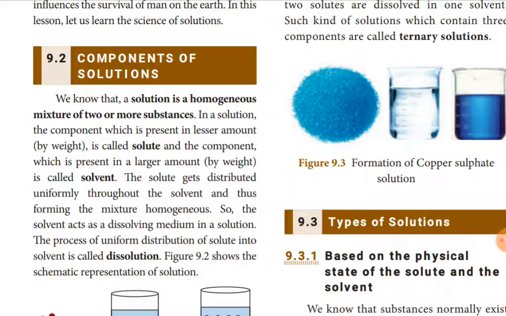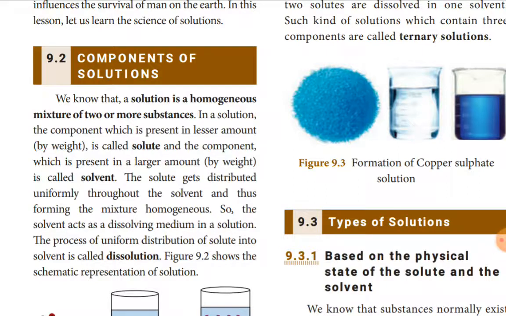So the solvent acts as a dissolving medium, which dissolves the sodium chloride or sugar or whatever component is taken. The process of uniform distribution of solute particles in the solvent is called dissolution.